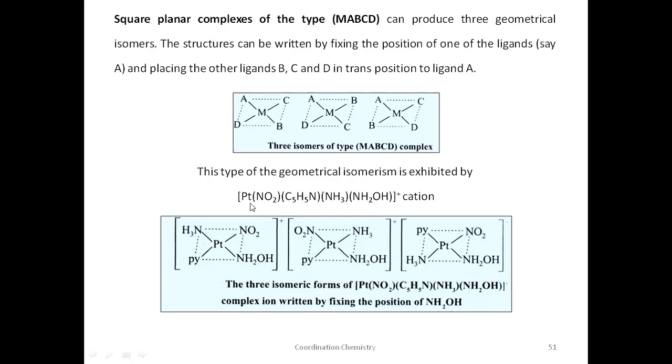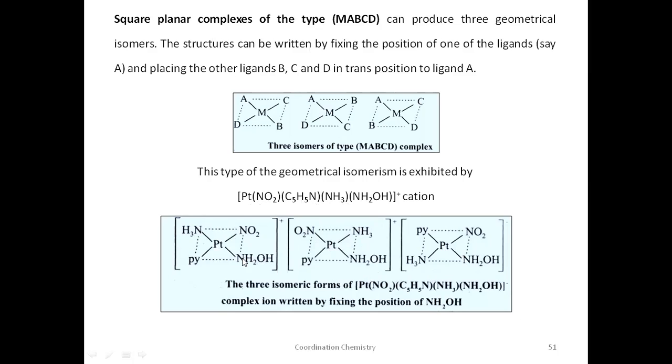So first write the central metal atom here, platinum. First write the square planar complexes, square planars. Then write the central metal atom. Okay. Now take one ligand, fix its position. You can take any ligand. For example, hydroxylamine is taken here. This one ligand is taken, fix its position: hydroxylamine here, hydroxylamine here.